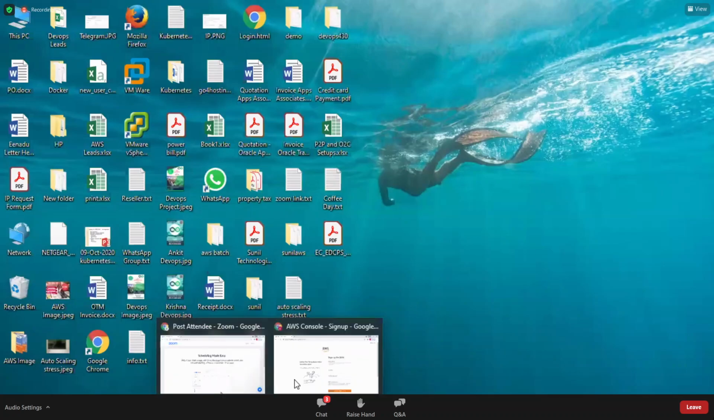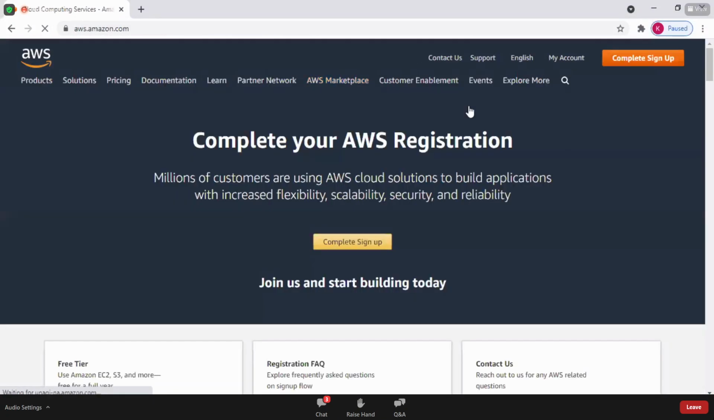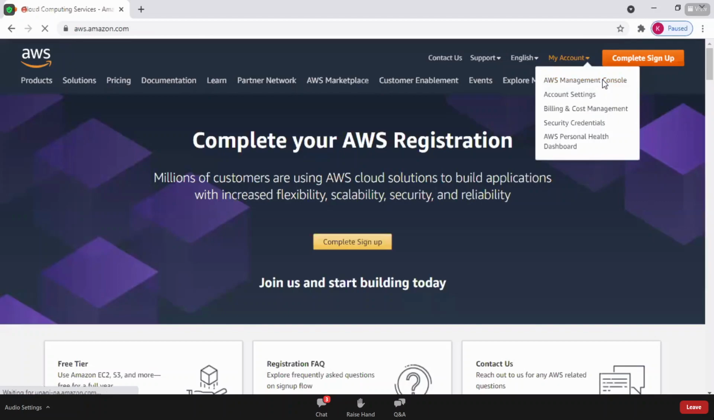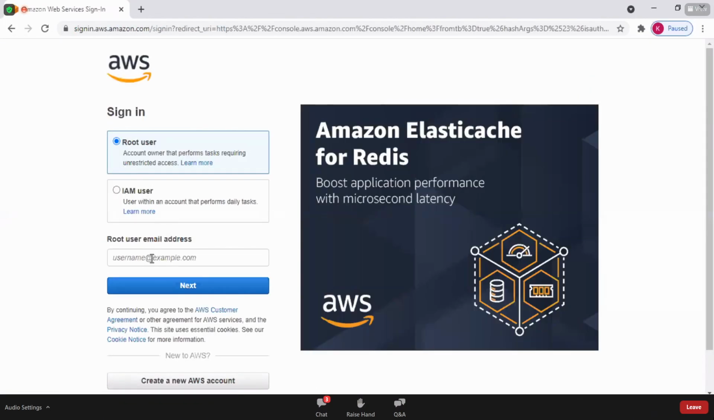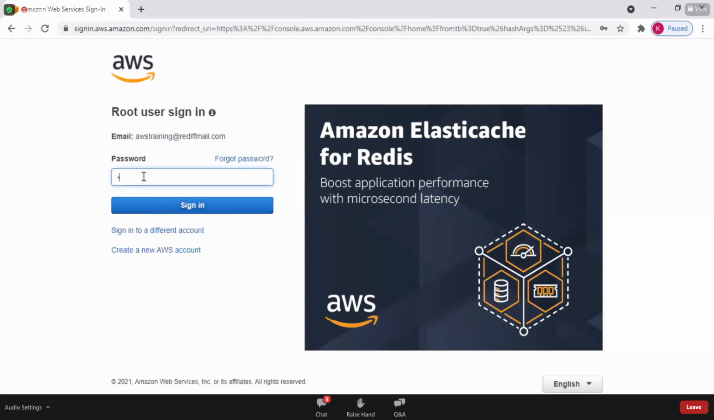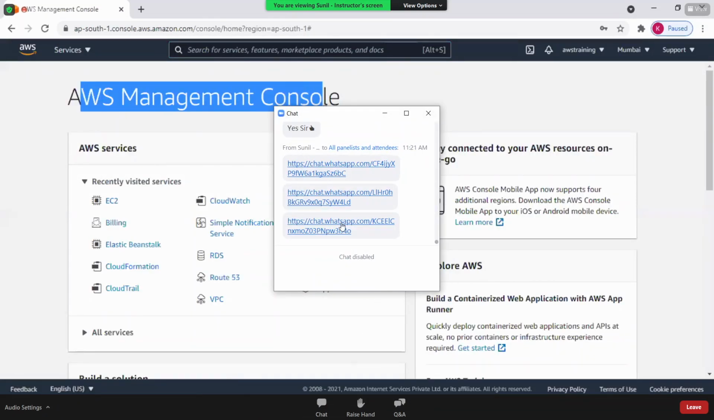As I have an AWS account, the URL is aws.amazon.com. The landing page is AWS Management Console. I log into my AWS account. Logged in. Yes, the landing page is AWS Management Console. Now let's get into the first service called EC2.